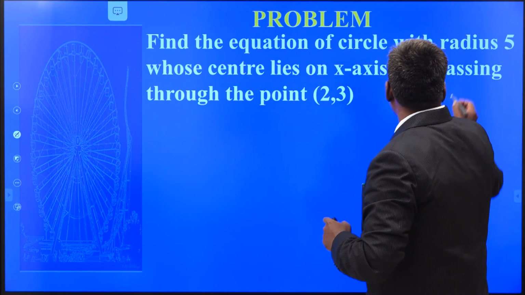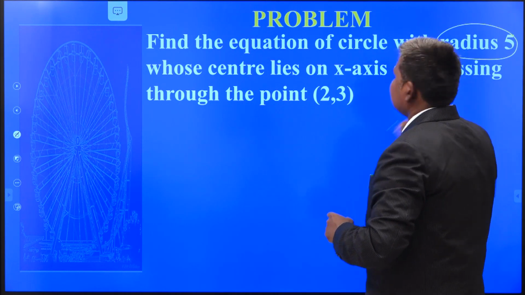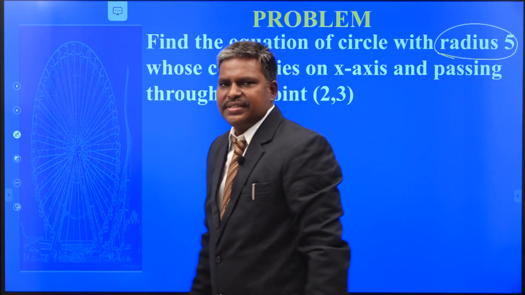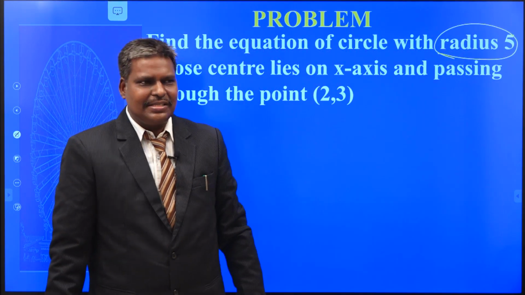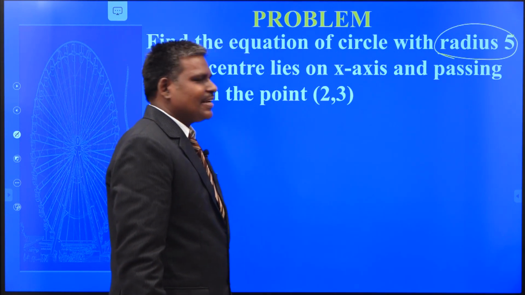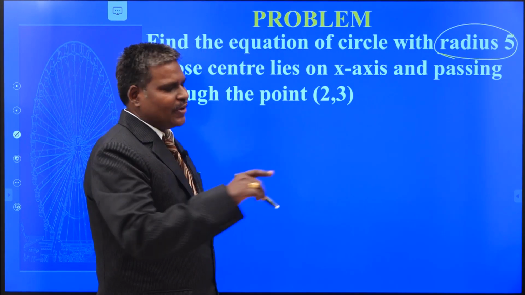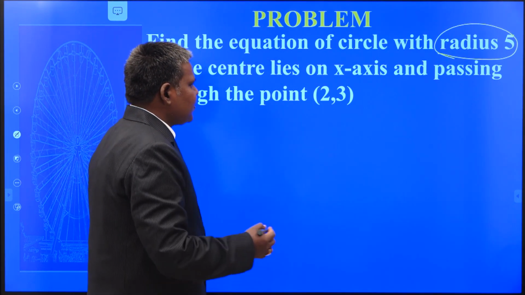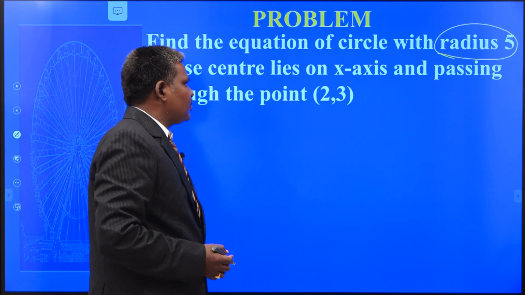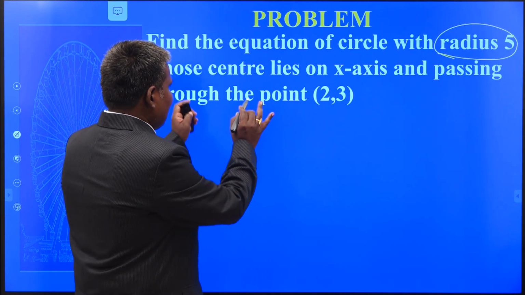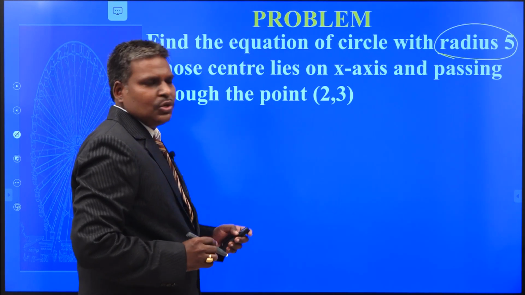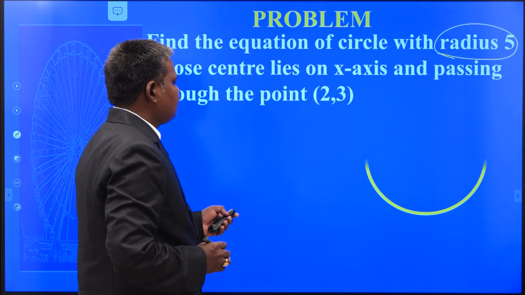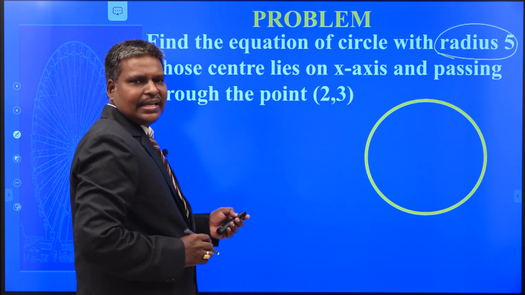In your problem, the radius is given directly to you. You can use that, 5 units. But your problem is the evaluation of the coordinates of the center here. Once you find the center, your job is over. Then you can easily write x minus x1 whole square plus y minus y1 whole square equal to r square. I am going to draw the figure first of all to understand this question. This is your required circle, right?